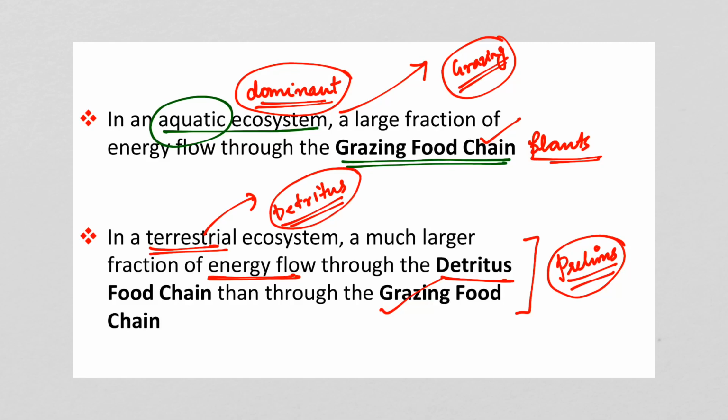So I hope the concept of food chain is clear for you. I hope you have understood what is meant by a food chain and what the different trophic levels are. Also you understood the difference between the grazing and the detritus food chain. So these are the three concepts that we have discussed thus far. I hope this much is very clear for you.